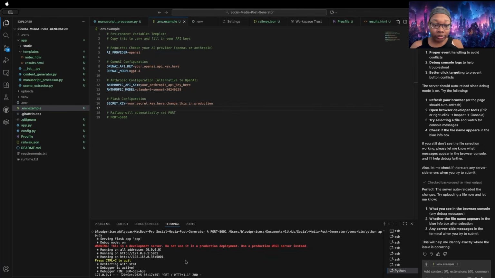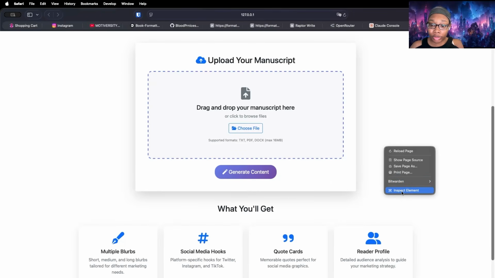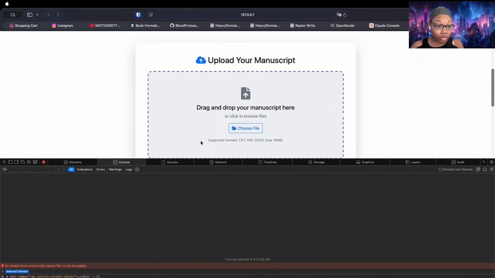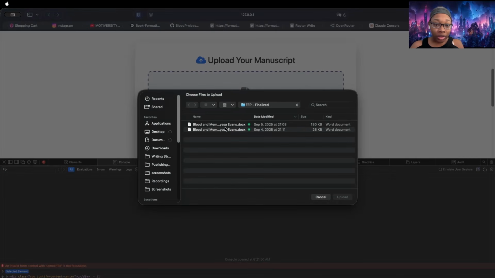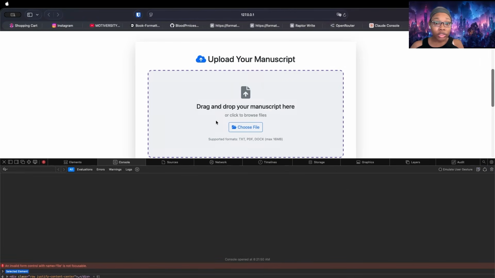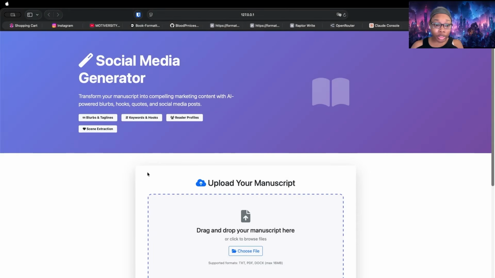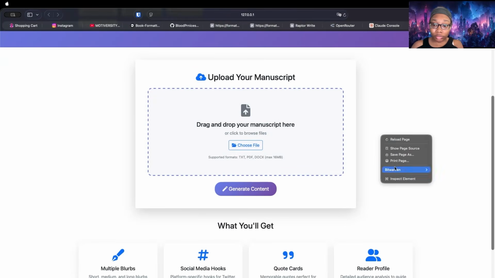Let's go back into Safari. So that would be the inspect elements. It said console. So we're gonna go ahead and choose file, upload the file, a whole lot of nothing. So to be on the safe side, I'm going to hard refresh. Oh, that's reader mode, not the hard refresh. And I've already forgotten how to do this. We're just gonna do regular refresh and hope for the best.